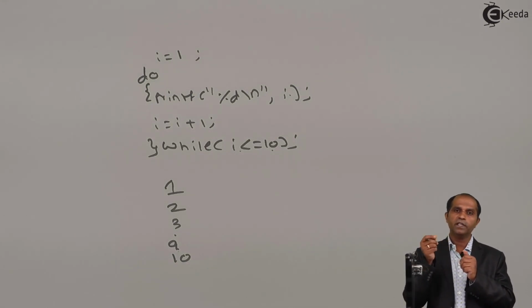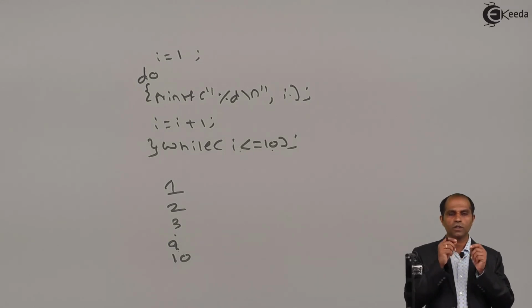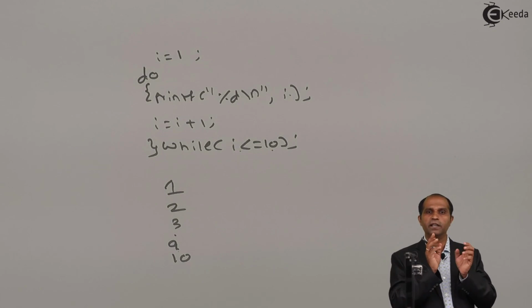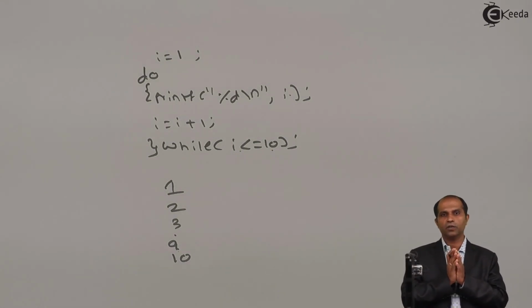In a while we decide at the beginning whether to continue or to stop, so that we make a decision at the entry point itself. Hence it is called the entry controlled loop and this is called the exit controlled loop. That is about the concepts of do while loop.